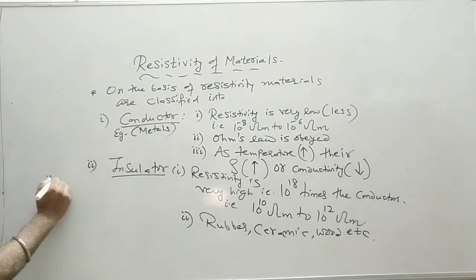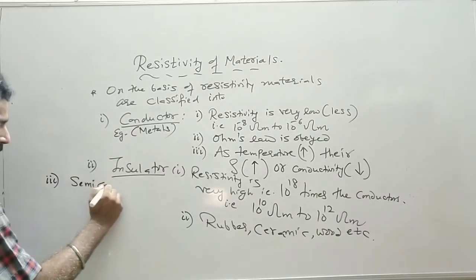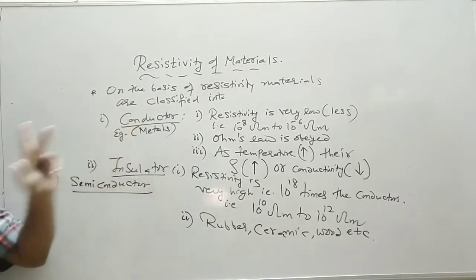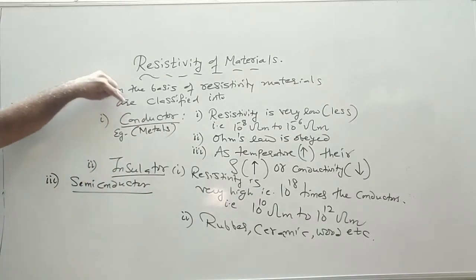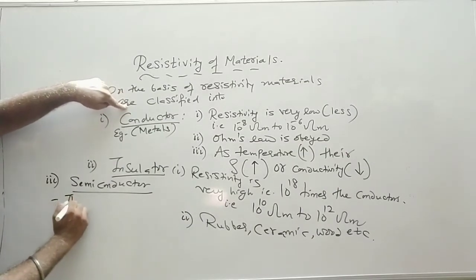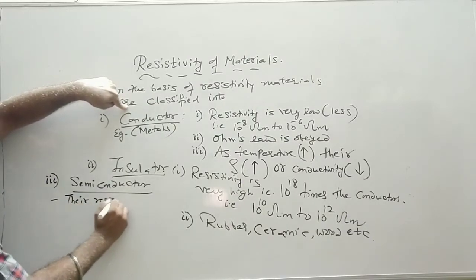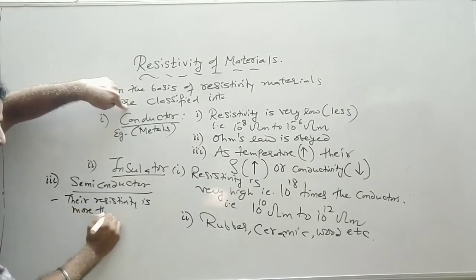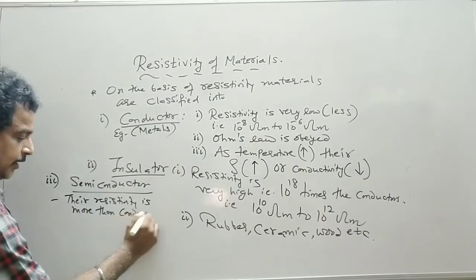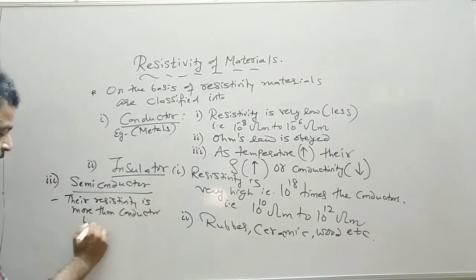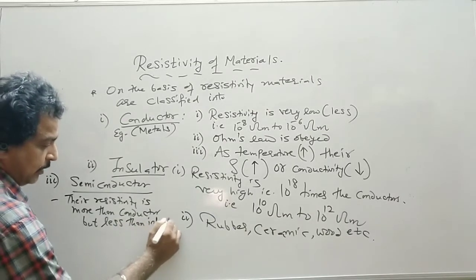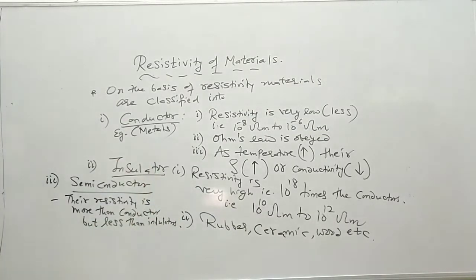The third type of material is the semiconductor. This semiconductor is in between conductor and insulator. Conductor resistivity is least, so the semiconductor's resistivity is more than a conductor but less than an insulator.